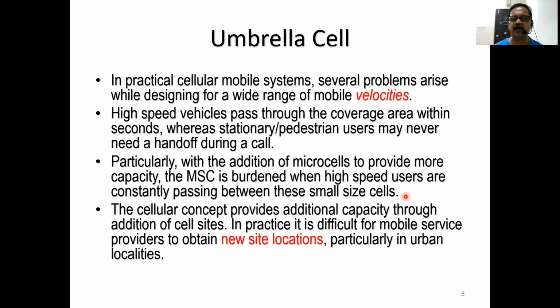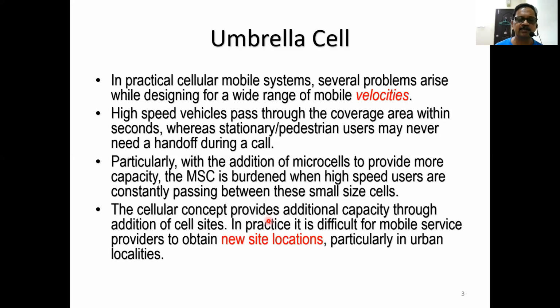So in the case of users moving in high-speed vehicles, the MSC is burdened with more handover requirements and more load.